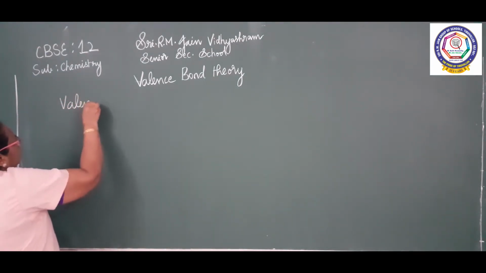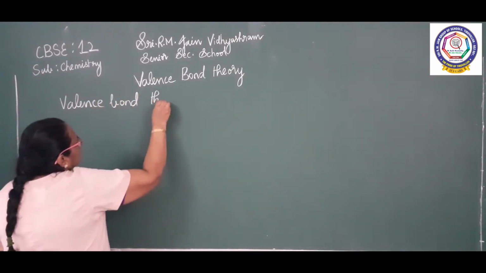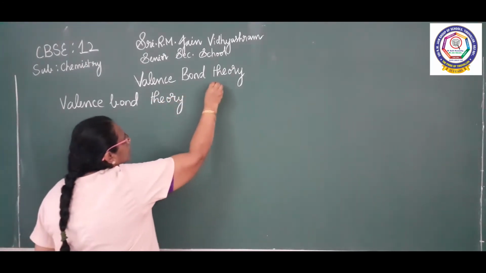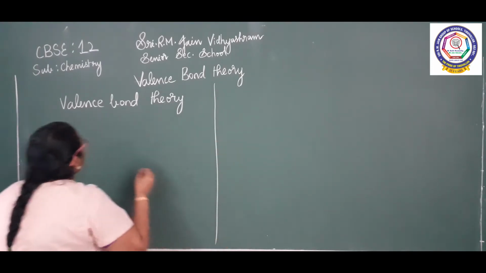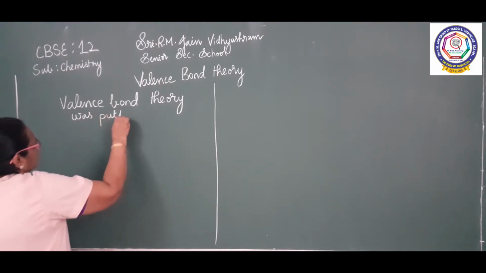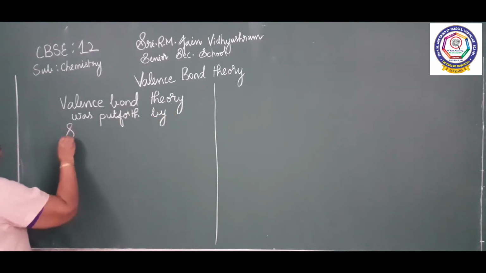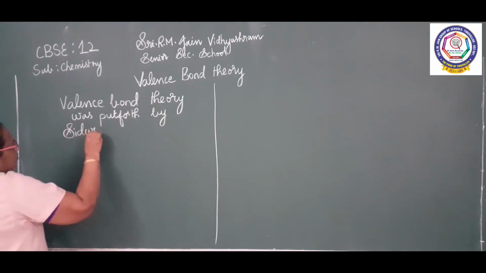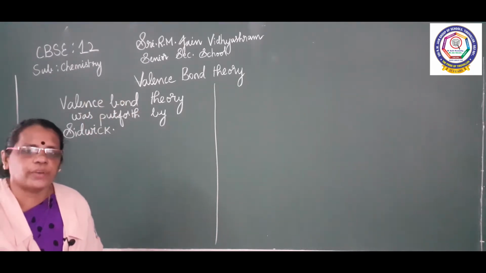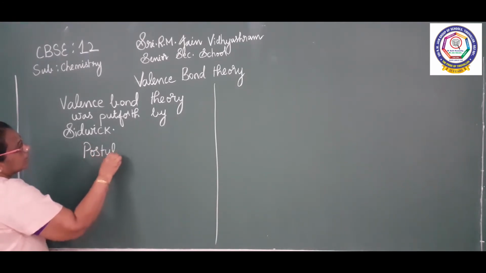Valence bond theory was put forth by Sidgwick. So, valence bond theory was put forth by Sidgwick. Now, we are going to see the postulates of valence bond theory.